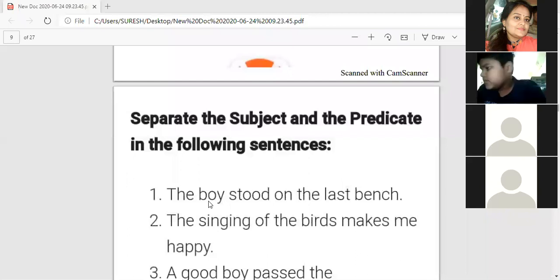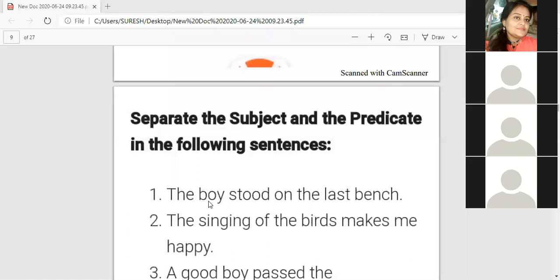First of all, silence. If I ask you which word is the subject, some of you say boy. You don't have to say single boy. You have to say the boy is the subject and stood on the last bench is predicate. The singing of the birds makes me happy.